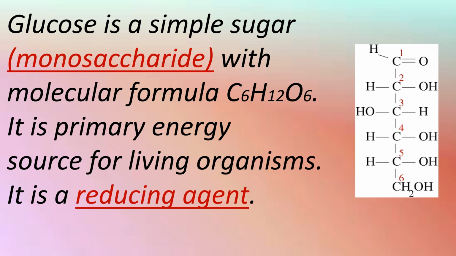So it is a primary energy source for living organisms. Living organisms get their energy from glucose. It is a reducing agent, which means it oxidizes itself and reduces other substances. As you can see in the open chain structure of glucose, there is an aldehyde group and many alcoholic groups. So this is the structure of glucose.